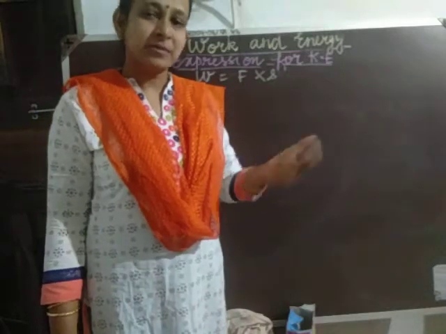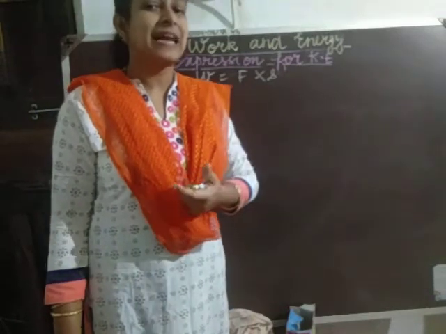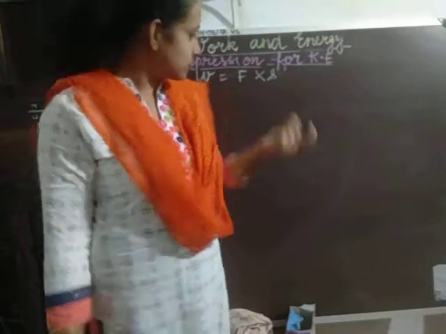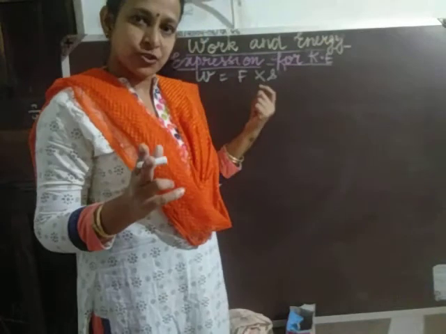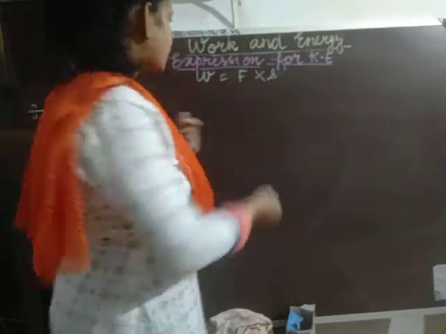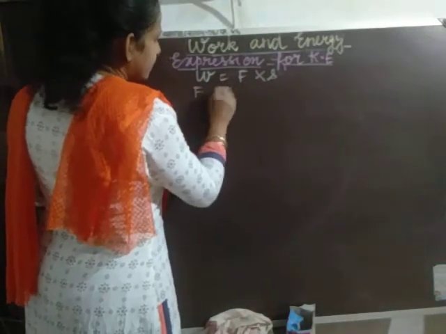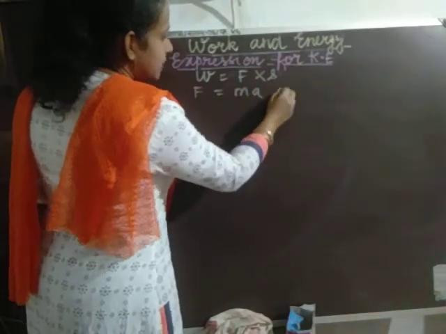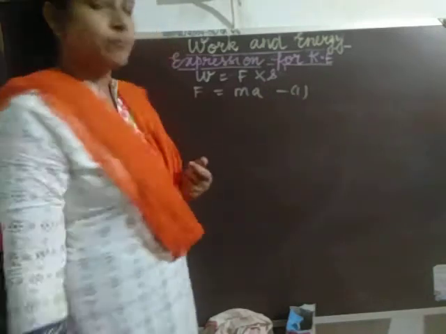Now, according to Newton's second law, the rate of change of momentum is directly proportional to the impressed force and takes place in the direction of the force. According to the second law of motion, we have the formula F is equal to m into a. Let this be equation number 1.